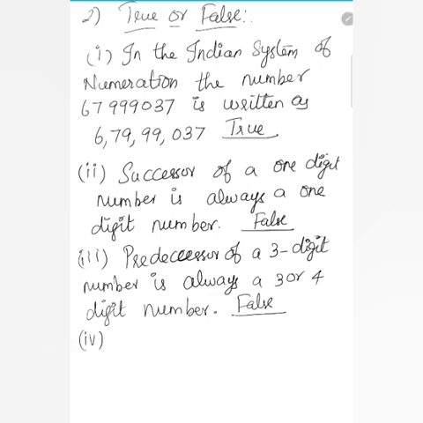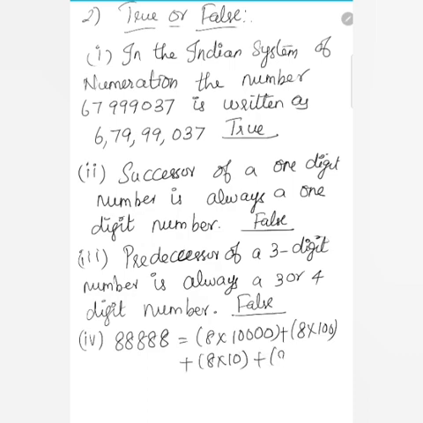Then the fourth one: 88,888 is the expansion of 8 into 10,000 plus 8 into 100 plus 8 into 10 plus 8 into 1. Is it true? No, because there is no 1000 place value. After 10,000, the 100 comes here. So it is a false one.